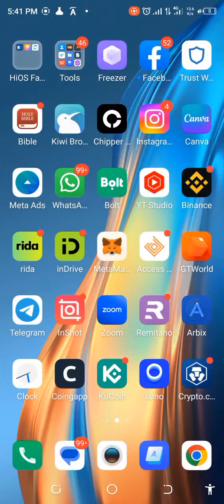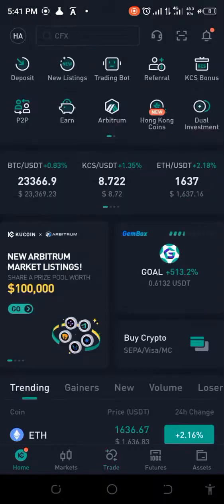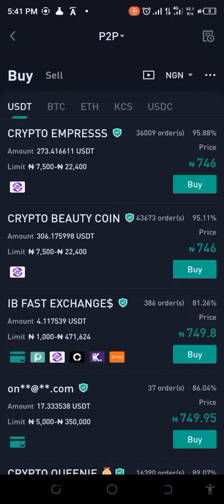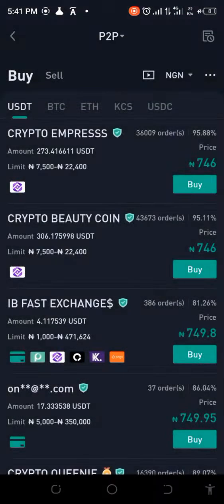I haven't set up mine in terms of my P2P. I only have my Binance set up, right? So in KuCoin, you have to set up your P2P, put in your payment methods and all of those things. You can see payment methods. All of these things are here. You need to set that all up. So you could just have withdrawn your money by P2P and you will have all the profit to yourself.